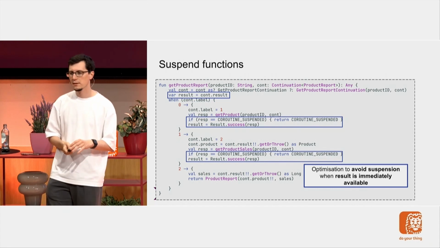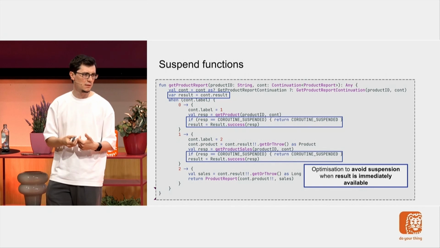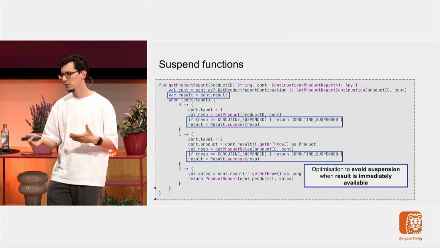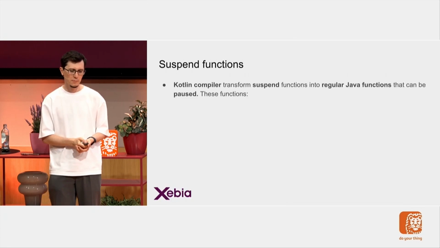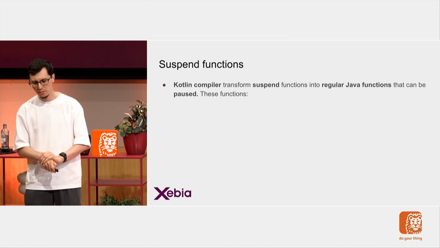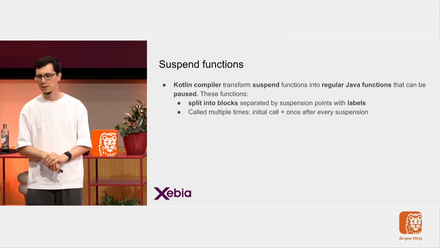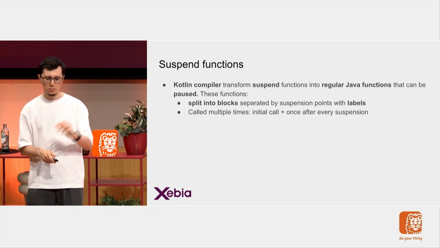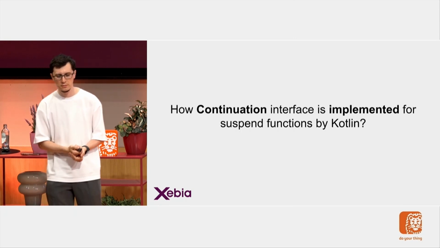We haven't seen yet the continuation, what's going on in the continuation, because I showed you the resume it, but here you don't see any resume it. You might think, okay, why did you show me that then? The brief summary: Kotlin compiler transforms suspend functions into regular Java functions that can be paused. These functions are split into blocks, separated by labels. These are called multiple times, and they store their state in the continuation.